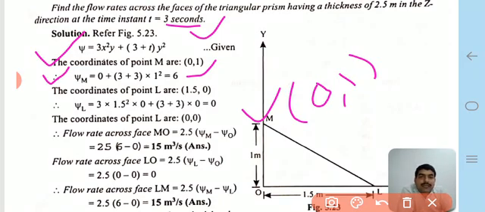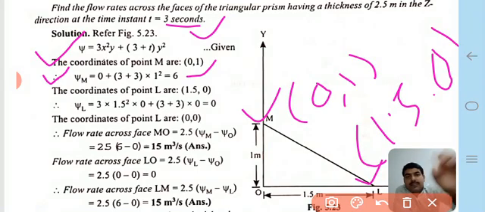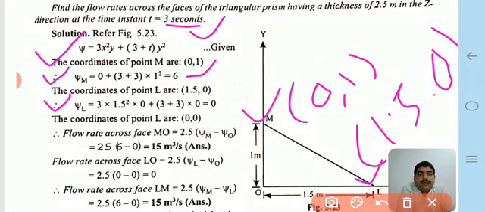Therefore similarly, the coordinates of point L of the given diagram are 1.5 and 0. Putting all values in the given equation, psi L is equal to 3 into 1.5 square plus 0 plus 3 into 3 plus 3 into 0, which is equal to 0.